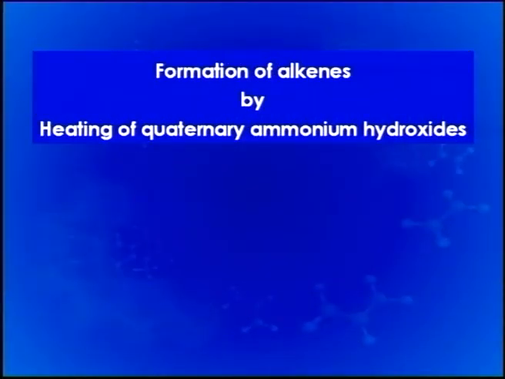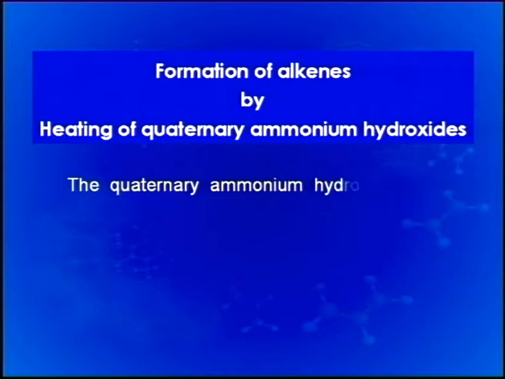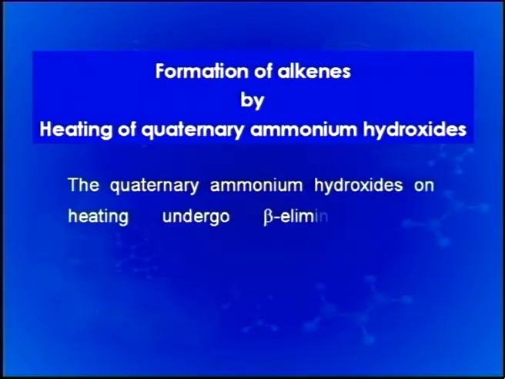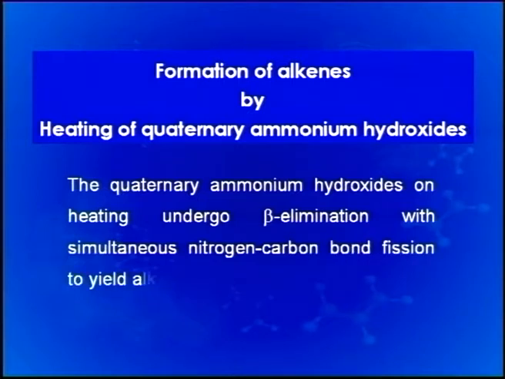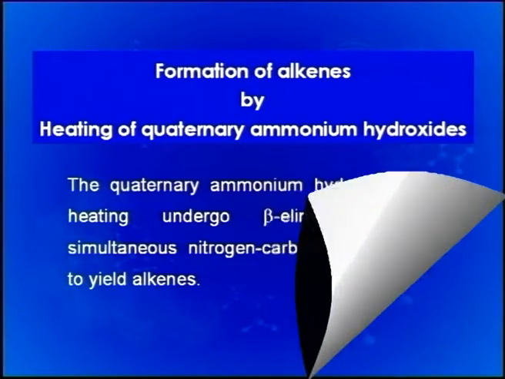Formation of alkenes by heating of quaternary ammonium hydroxides is another important general method. These compounds on heating undergo beta elimination with simultaneous nitrogen carbon bond fission to yield alkenes. The reaction is shown here.